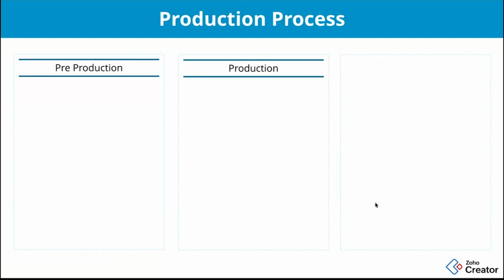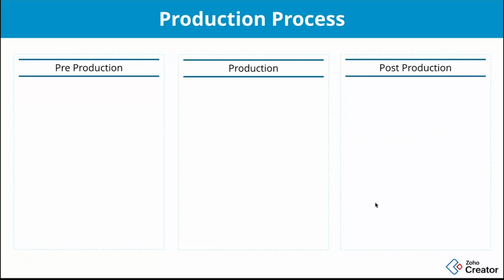This production process is broadly staged into three different stages. The first stage is pre-production: before starting the production of a film, what are the things that need to be noted? Second, during the production, what are the things that need to be noted? And the last stage is post-production.